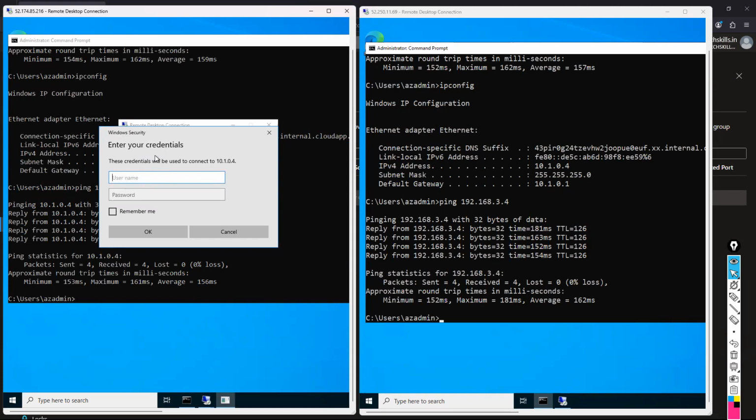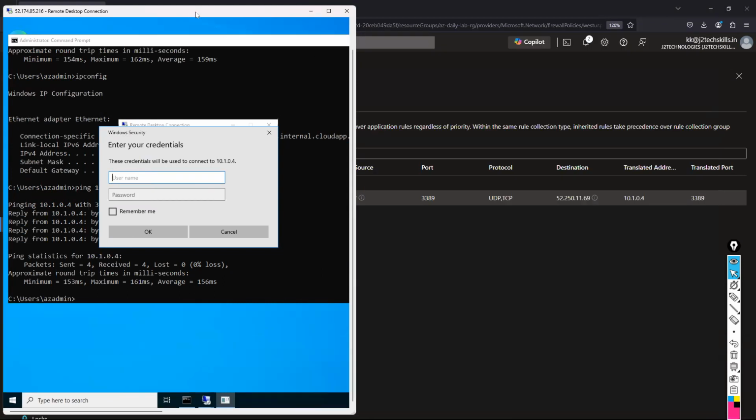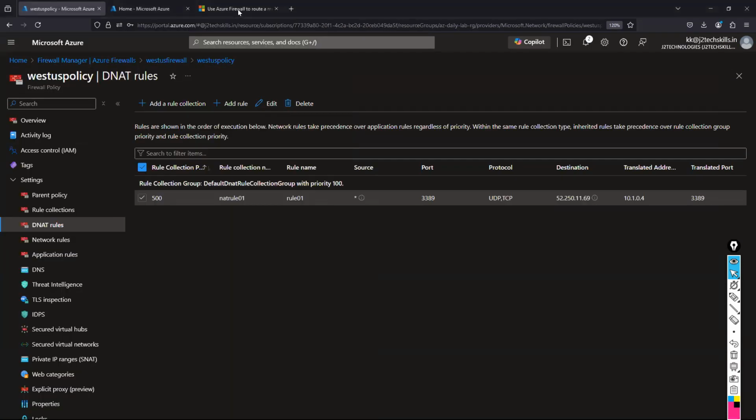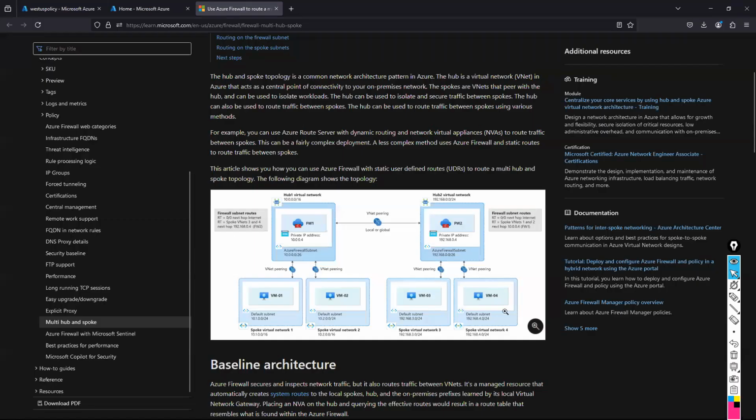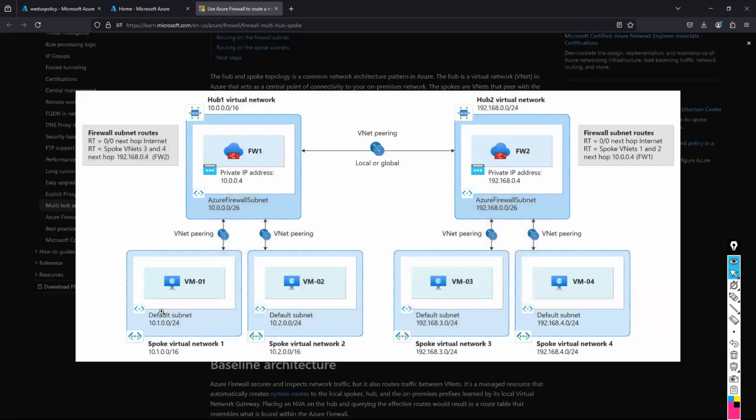If you still have a question, let me know. One more thing, Microsoft documentation is also available, but some of the points are not mentioned at the subnet level. There is no route table, there are no route tables like that. And at the firewall subnet level, route tables are available, but it's a little bit unclear, in my point of view.